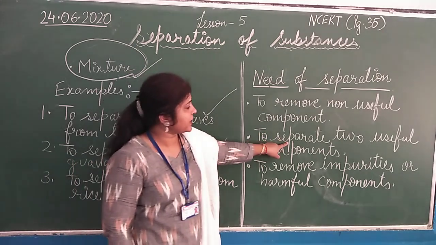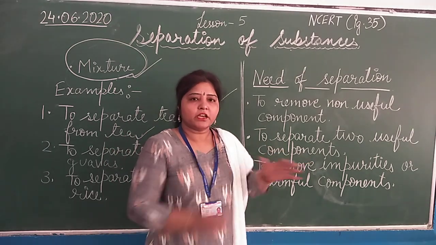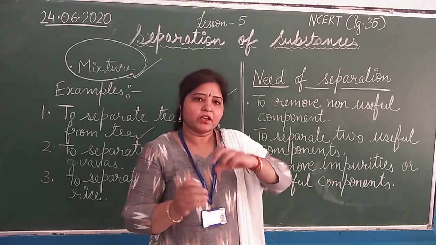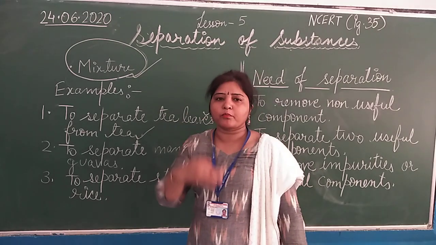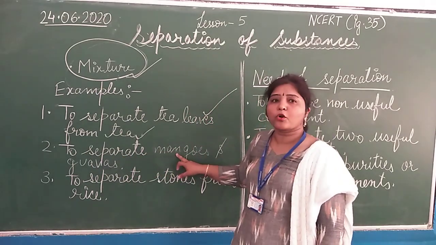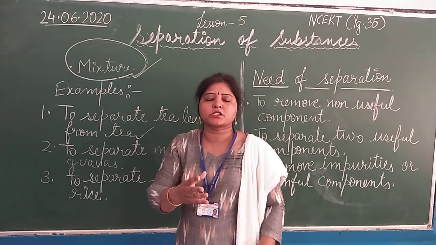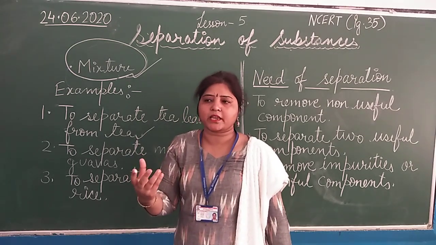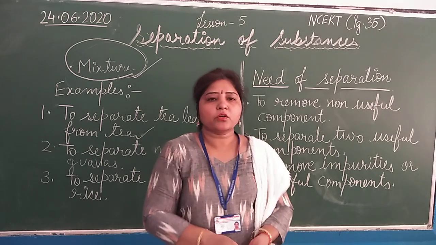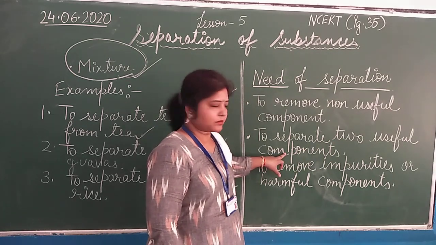Secondly, to separate two useful components. If we have a mixture in which all the components are useful, then we separate them in order to get the useful components so that we can use them. For example, friends, we have separated mangoes and guavas. Another example: you have potatoes and onions in a basket, then you can put them separately into two baskets. In this way we separate the two useful components.